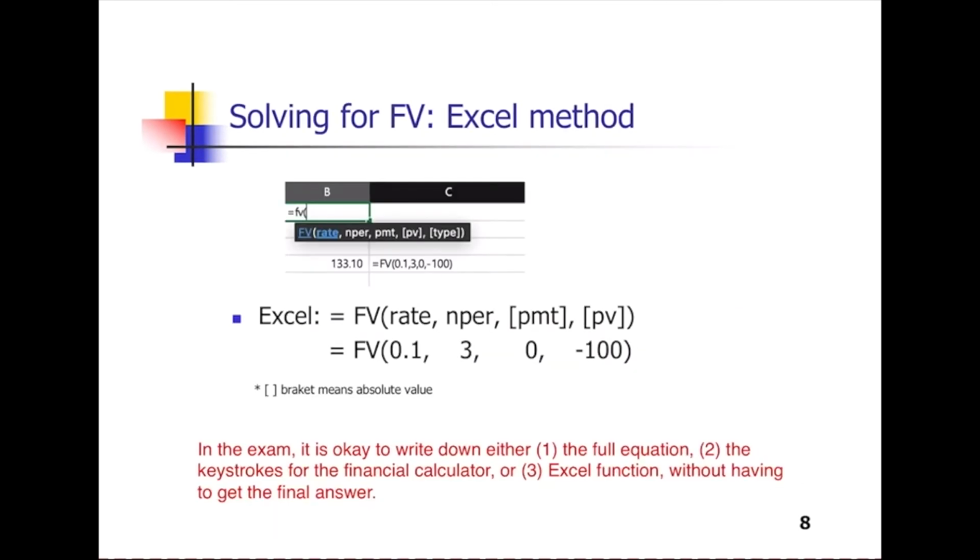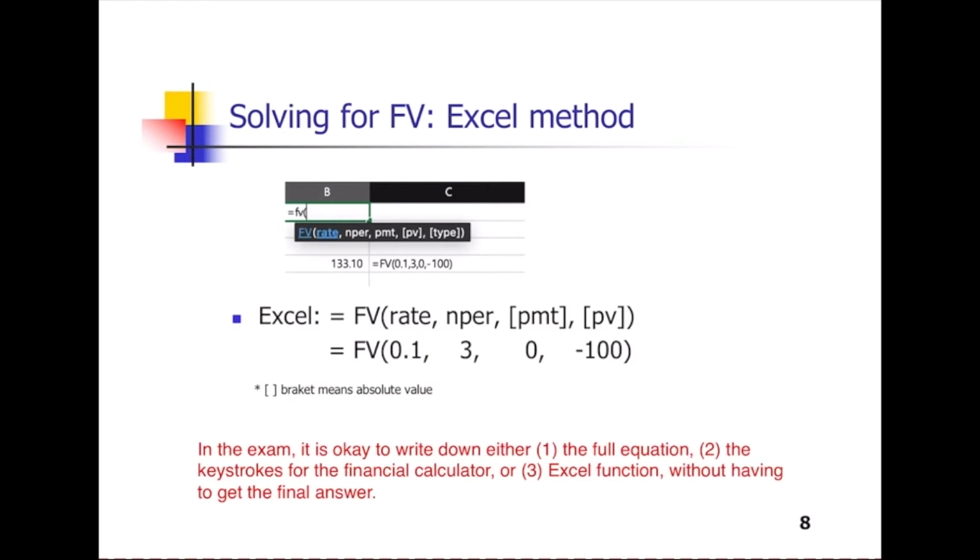The third method is using Excel. There is an Excel function for the future value, the FV. So input the equal sign and FV and rate, number of periods, payments, and present value. The brackets mean absolute value.